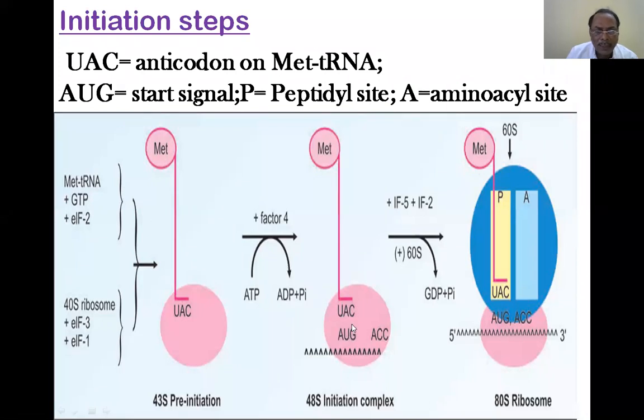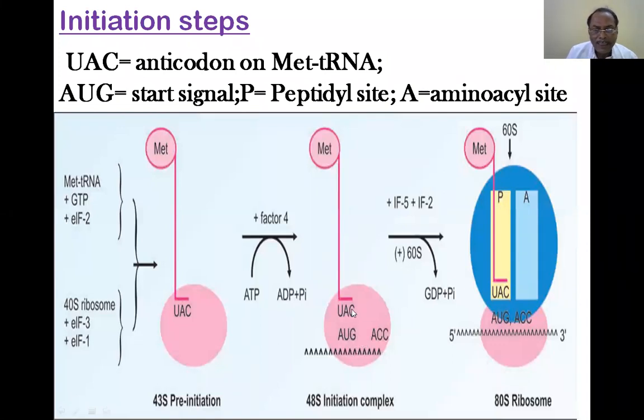And all this activity is being taken care of by elongation factor 1, elongation factor 3, eukaryotic initiation factors 1, 2, 3, and 4, all these along with the energy, and they make sure that the initiation is aligned and fixed.